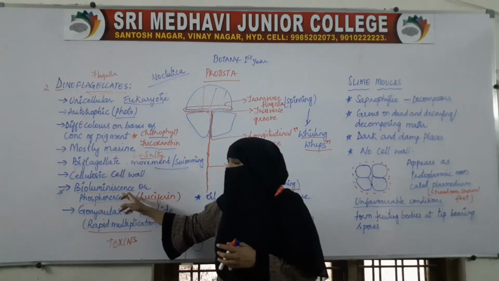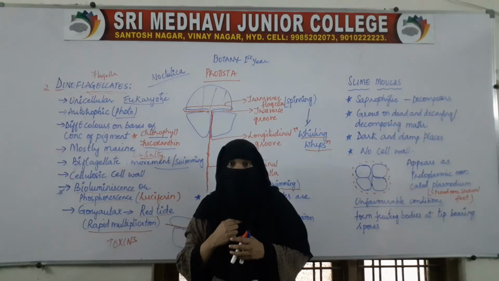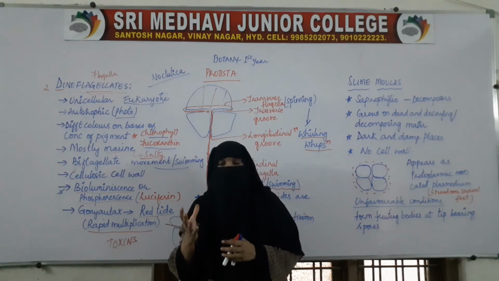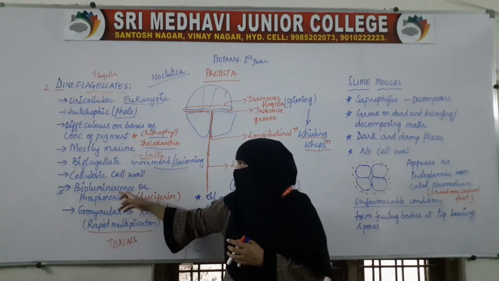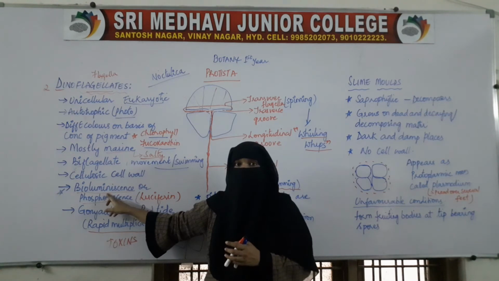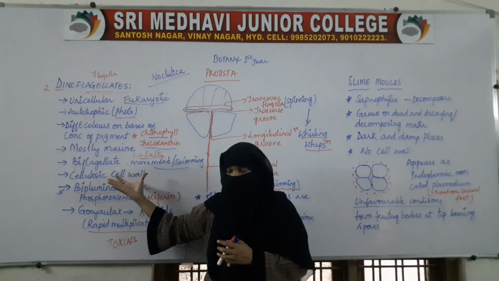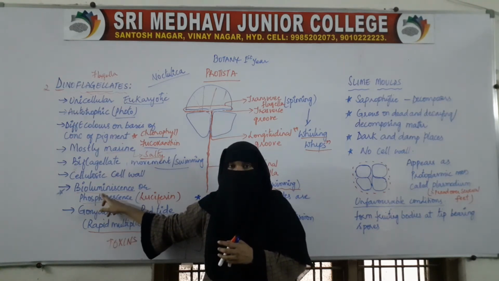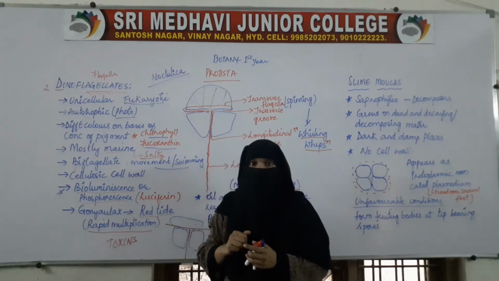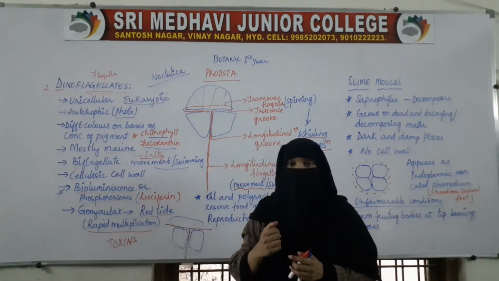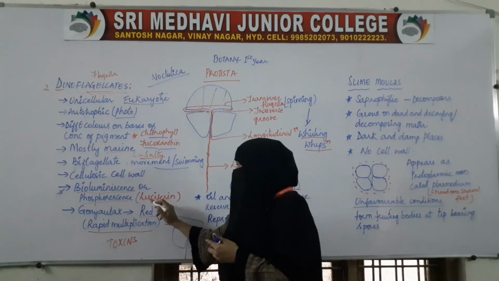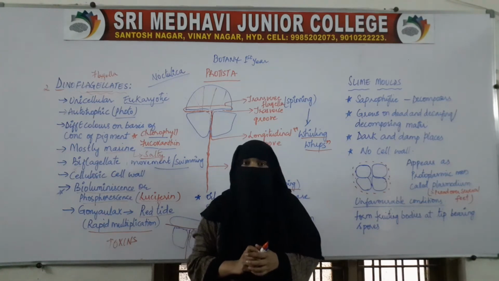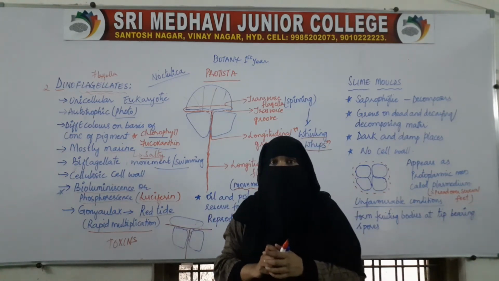What happens in this property? They glow during dark. When it is very dark at night, they glow. Because of that glowing property, they are said to show bioluminescence. These living organisms are producing light, and that luminescence, the glow, is because of a protein called luciferin. In their bodies, a protein called luciferin will be present.